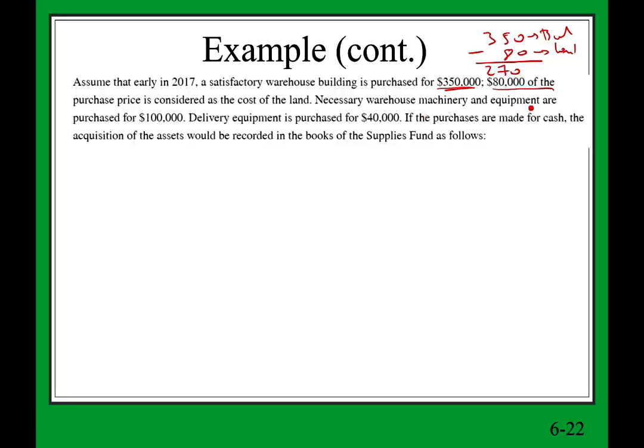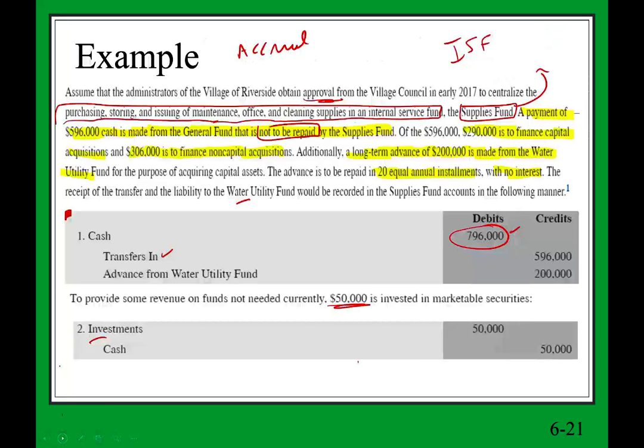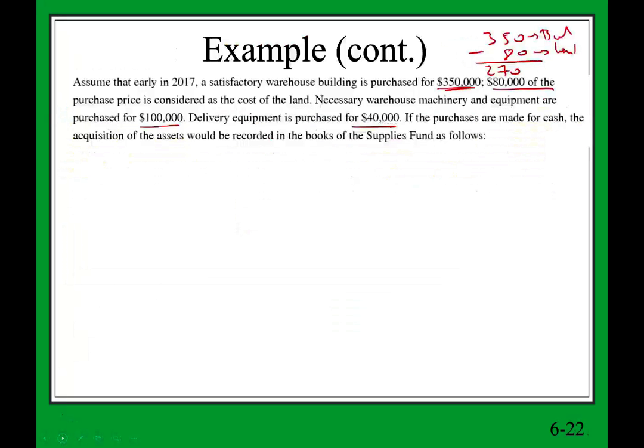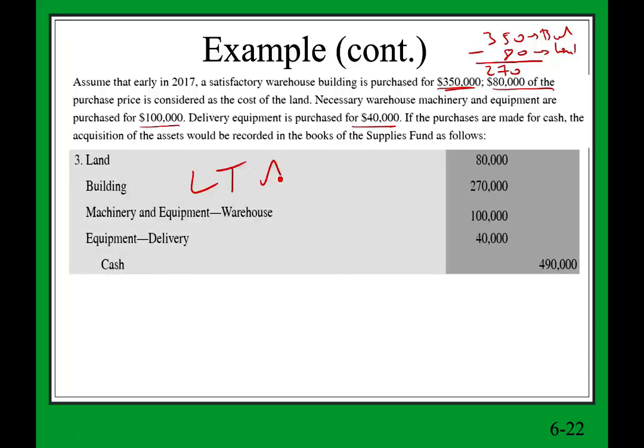Necessary warehouse machinery and equipment are purchased for $100,000, and delivery equipment for $40,000. Remember, when they gave us the money, they said we need to buy capital assets, and those are the capital assets. If the purchases are made for cash, the acquisition of the assets would be recorded in the books of the supplies fund. So notice, we do have long-term assets in the internal service fund. Why? Because they use accrual accounting. So we debit land, building, machinery, equipment, and credit cash. Pretty straightforward.